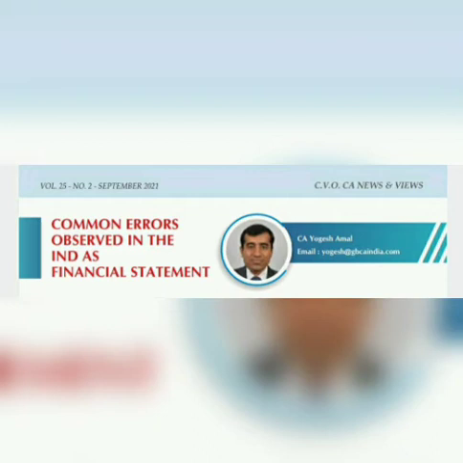Under the cost model, investment property is measured at cost less accumulated depreciation and any accumulated impairment losses, and fair value is disclosed in notes to accounts. Accordingly, depreciation should have been charged on these properties and debited to statement of profit and loss. Since the company has not charged any depreciation on investment properties during the reporting year, it is observed that the requirements of Ind AS 40 have not been complied with.